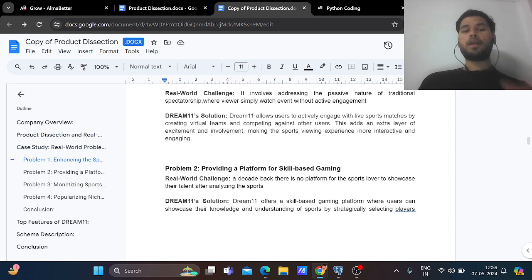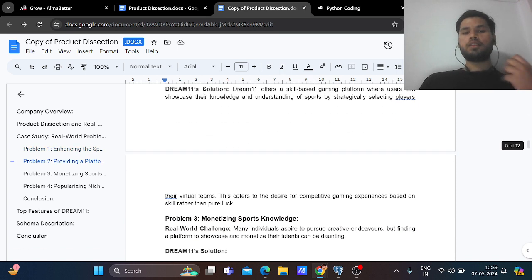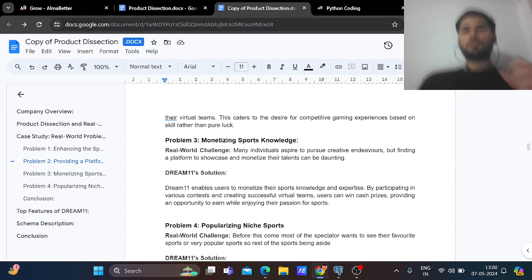Second is providing a platform for skill-based gaming. A decade back, there was no platform for sports analysis or sports skill games. Dream11 offers a skill-based gaming platform where users can make their virtual team by their sports analytics, their sports knowledge, and their strategy in selecting players, for any sport. It is not pure luck, it is also based on skill.